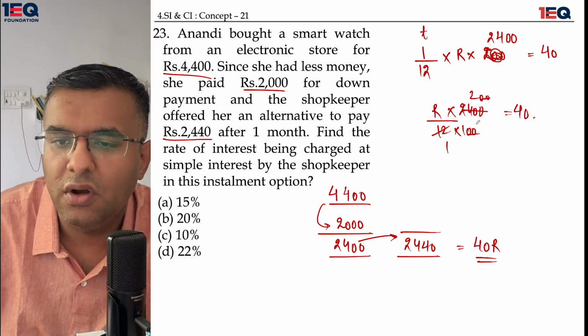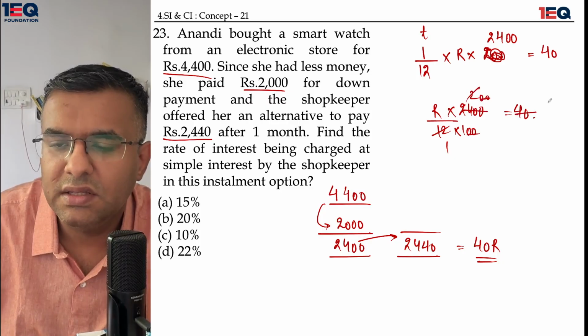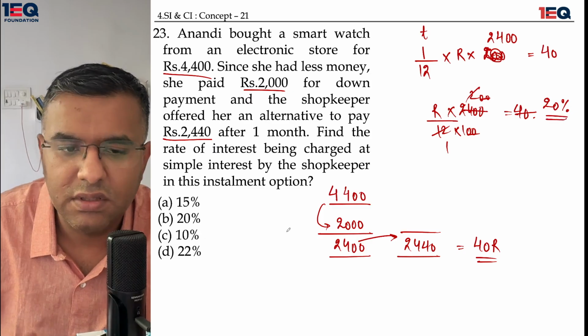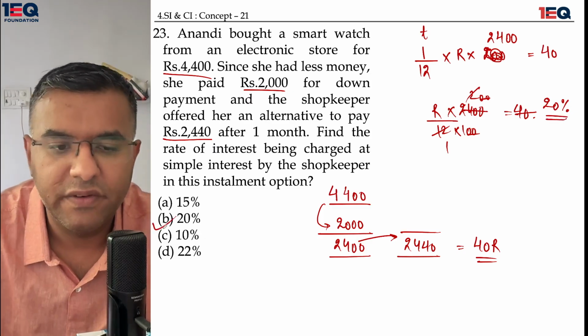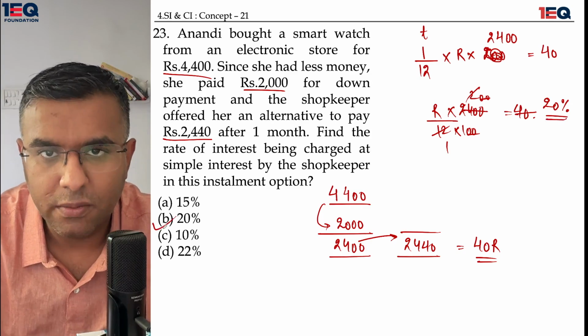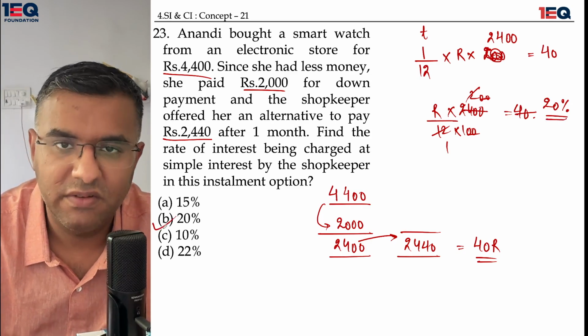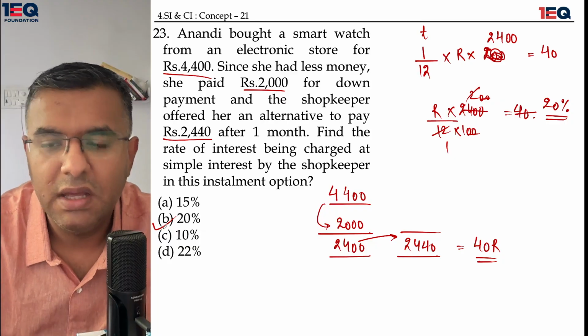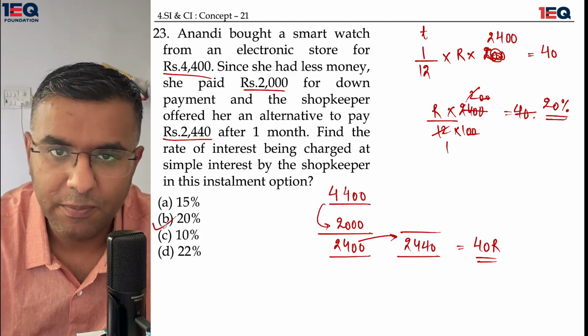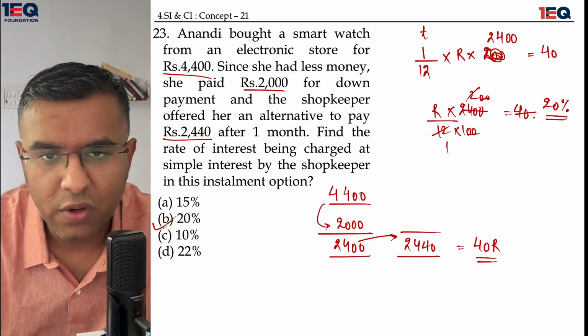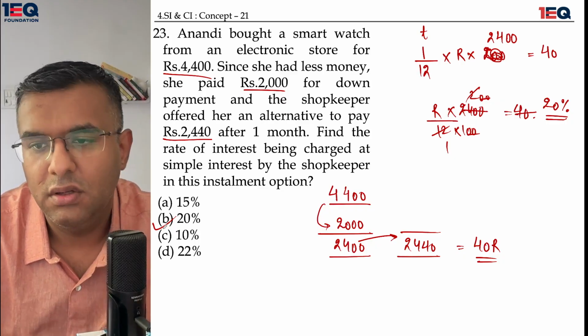Two zeros are gone. 2 against this makes it a 20% rate of interest. That means my rate of interest against the simple interest option against installments, which has to be completed in 1 month, is equal to 20%. Okay, good enough. Understood. Let's move on.